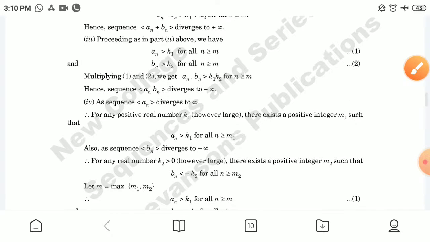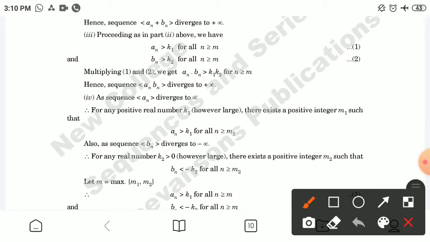Now, for the third one, proceeding as in part two above, we have an is greater than k1 for all n greater than or equal to m1, marking this as 1. bn is greater than k2 for all n greater than or equal to m, marking this as 2. Multiplying first and second, we get an times bn is greater than k1 k2 for all n greater than or equal to m. Therefore, we can say that an times bn diverges to infinity.